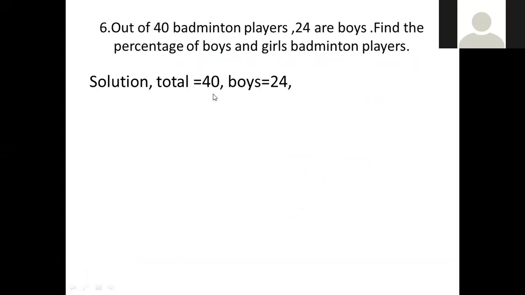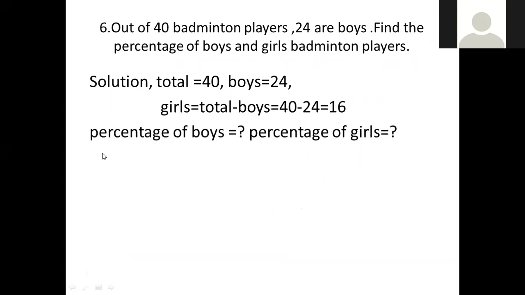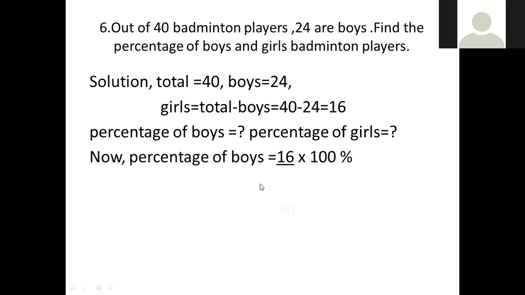First of all, total is given 40, boys is given 24. Then how to find girls? Girls equals total minus boys. 16 comes. Then percentage of boys equals boys upon total into 100%, right? 4 cancel, 4 the 6, and the answer is coming 40%.